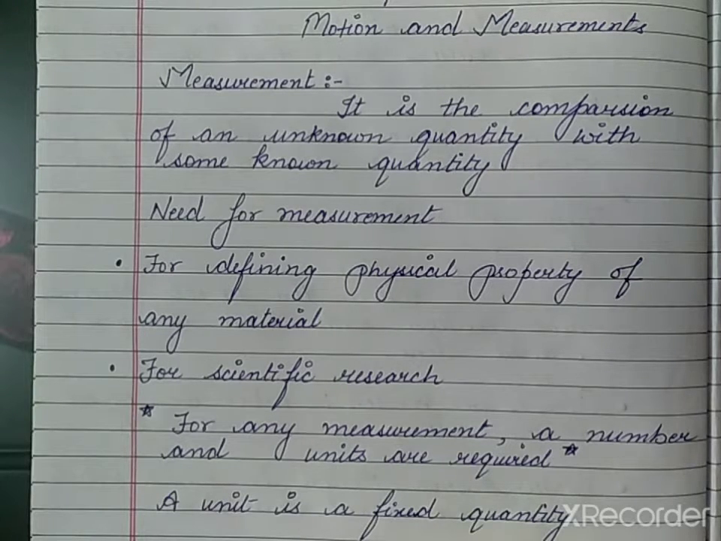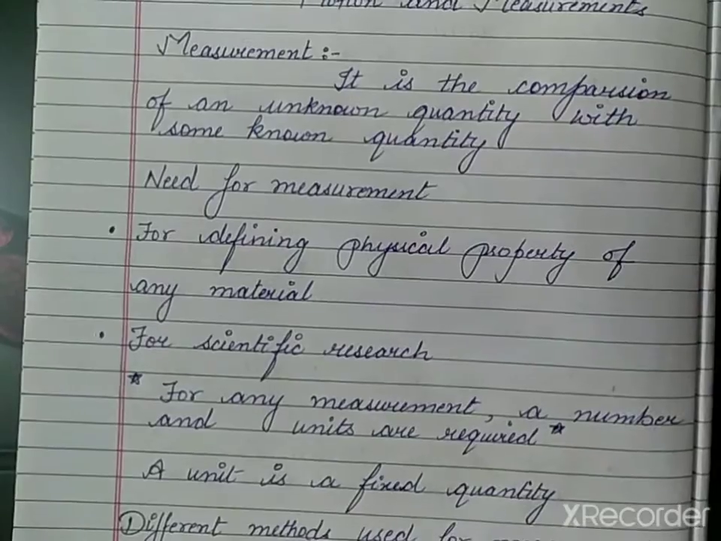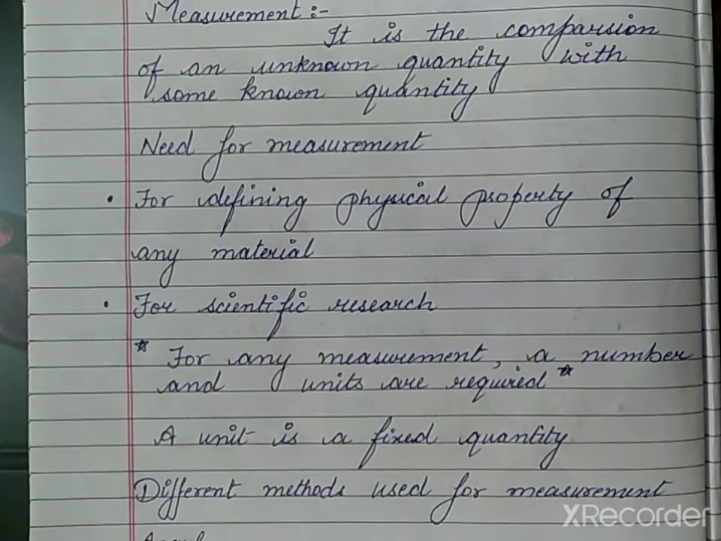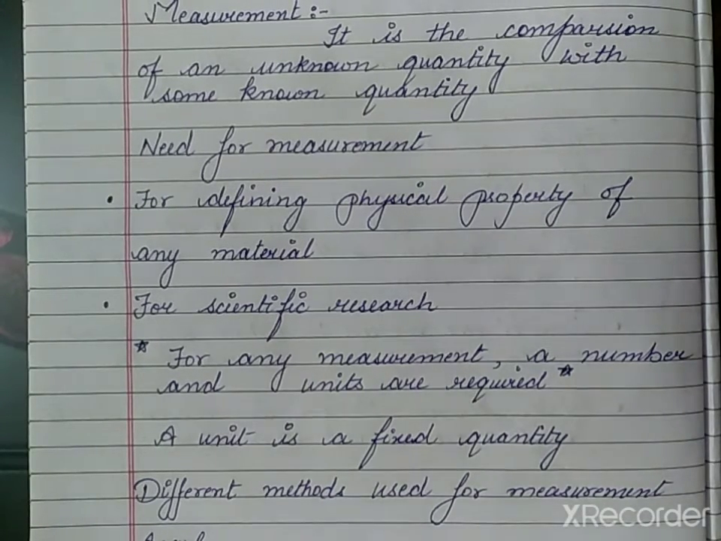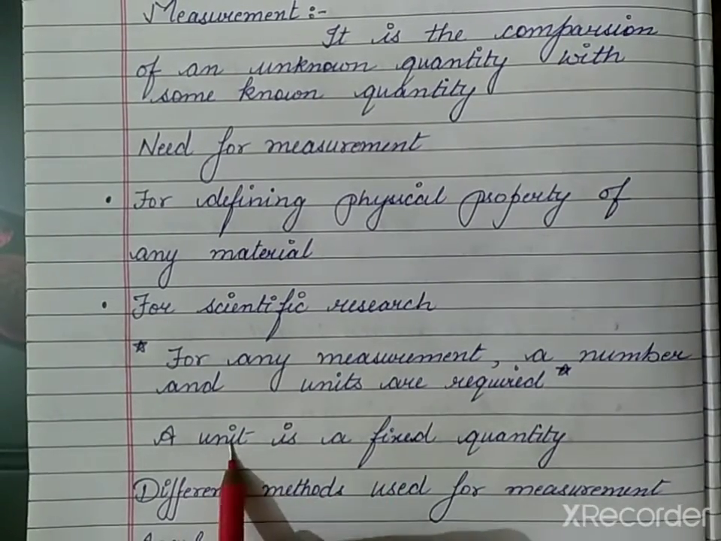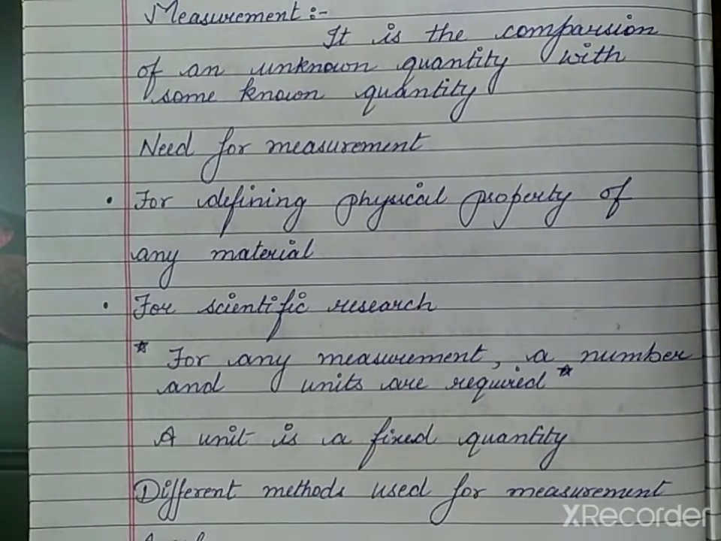So the body temperature means the value she gets on the thermometer. That is what she is doing. She is doing measurement. Except that, for defining physical properties we need measurement. For scientific research we need measurement. For any measurement, a number and a unit are required, and a unit is a fixed quantity. So each and every physical quantity has some fixed quantity. Let us suppose length has some fixed quantity, that is meter. Time has a fixed quantity, that is second. So these fixed quantities are known as units, right?